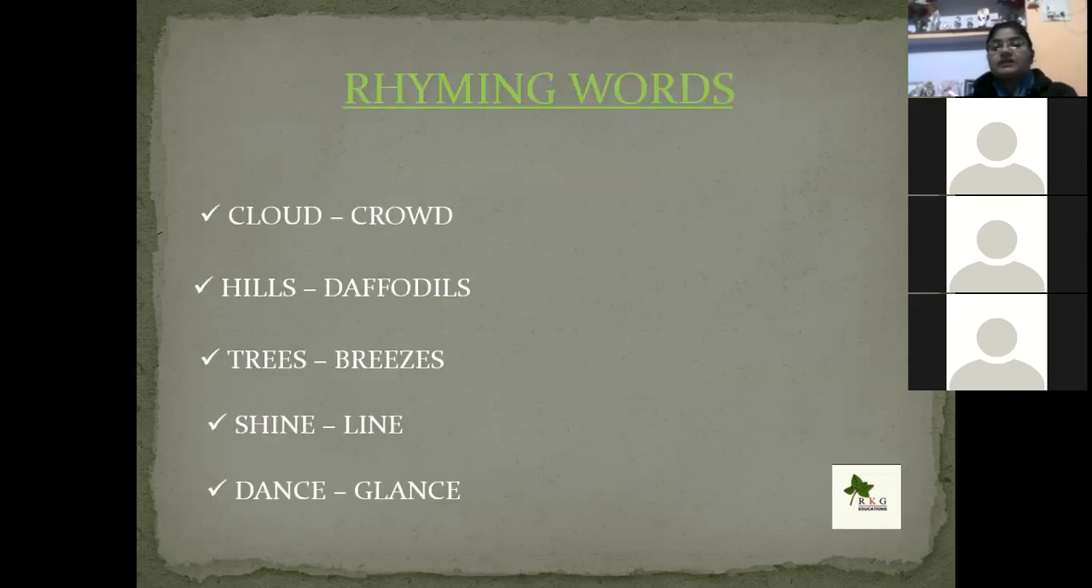Okay, these are the rhyming words which are used in the poem Daffodils. First one, Rina. Cloud, crowd. Okay. Second one, Subhi. Hills, daffodils. Very good. Third one, Rina. Trees, breeze. Very good. Fourth one, Subhi. Shine and line. Fifth one, Rina. Dance, glance. Very good.